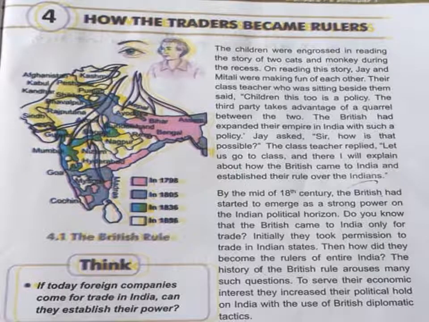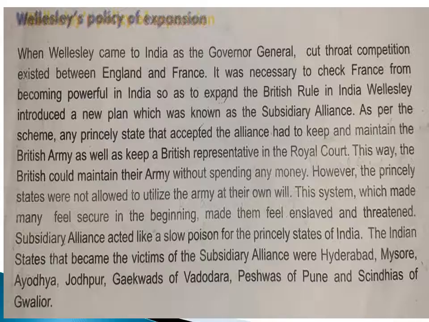By the mid of 18th century, the British had started to emerge as a strong power in Indian politics. Initially, they took permission to trade in Indian states. Then they became the rulers of entire India. For this, they used different policies. First, we will discuss the expansion policies of the Britishers.